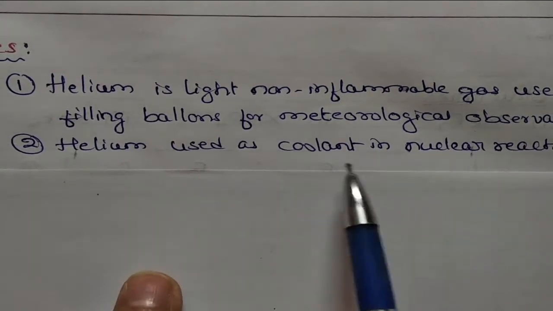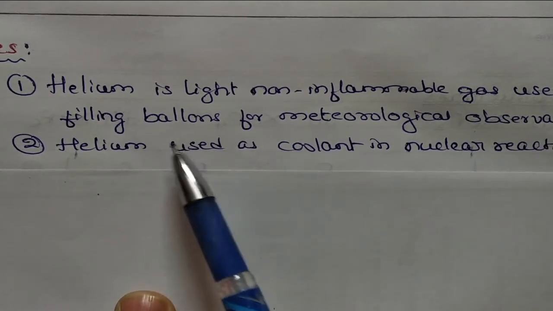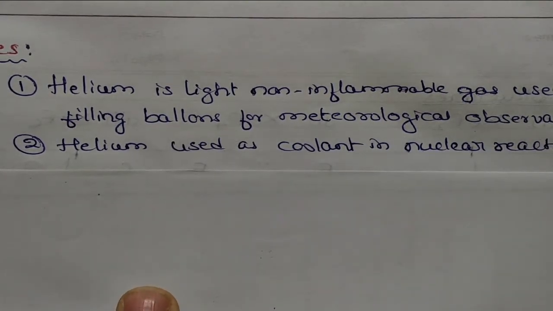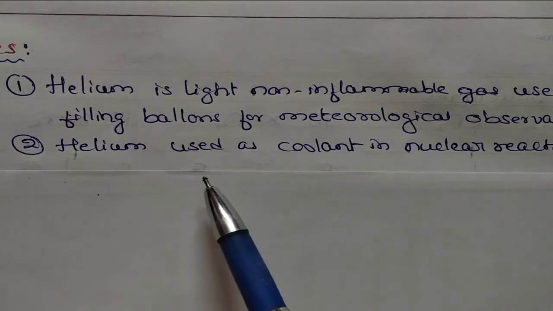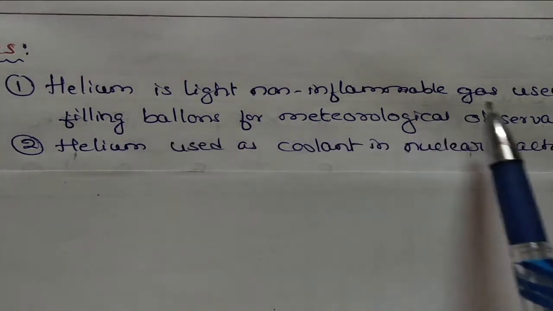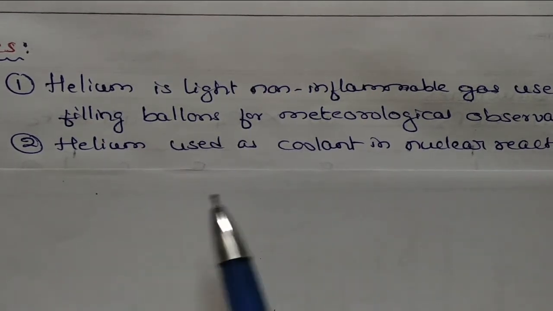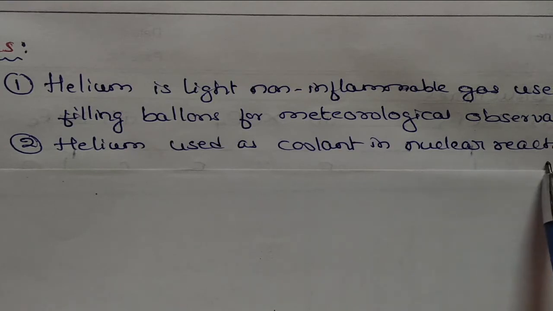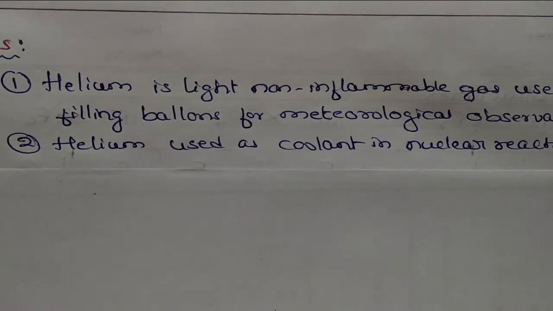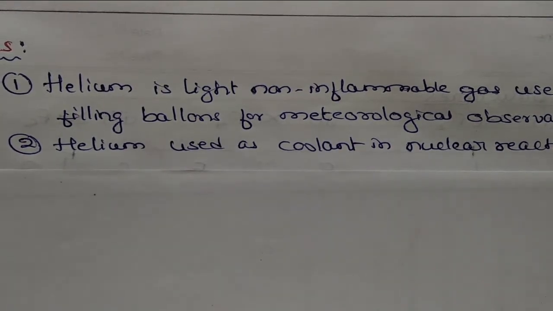So we can find that out by fixing some instrument to the balloons, and we can leave that balloon, so it will go above and we can observe this. Nowadays drones are used instead. Okay, next, helium is used as a coolant in a nuclear reactor.